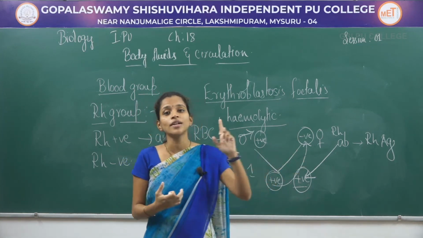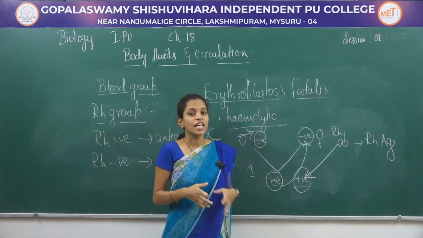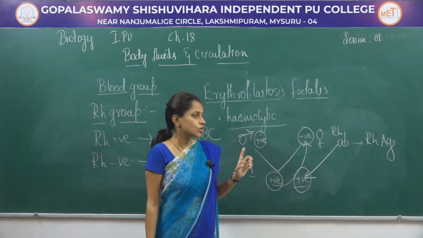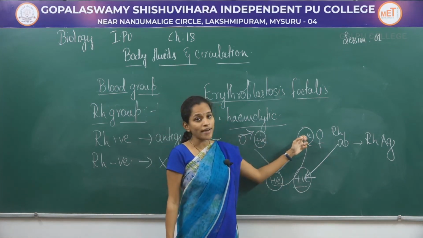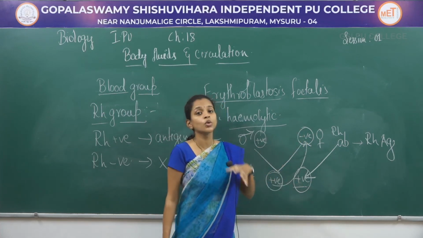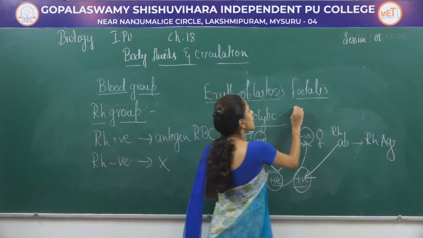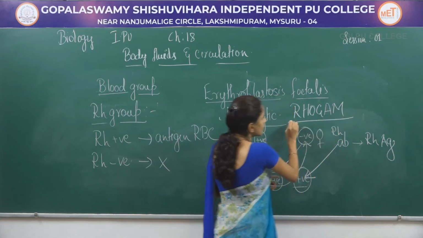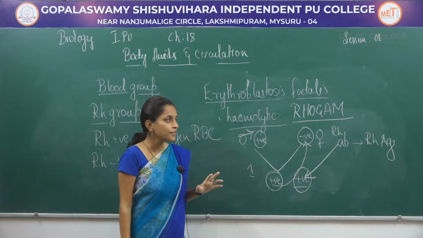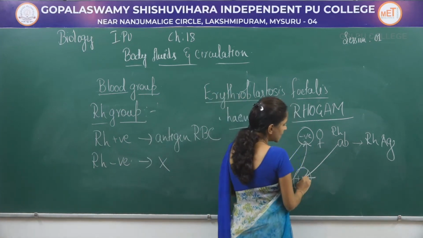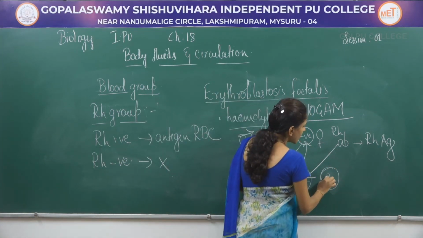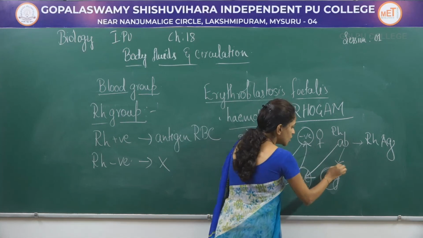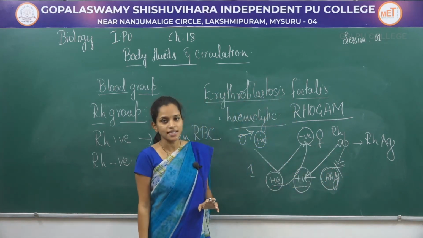So the baby may get jaundice, there are chances. In severe cases of liver and spleen damage, the child might also be dead. So that is why, for avoiding this negative and positive blood group mixing up, an injection called RhoGAM can be given. Within the 72 hours of delivery, this RhoGAM produces a protective covering against this Rh antigen, so that the antibodies do not destroy these RBC cells.